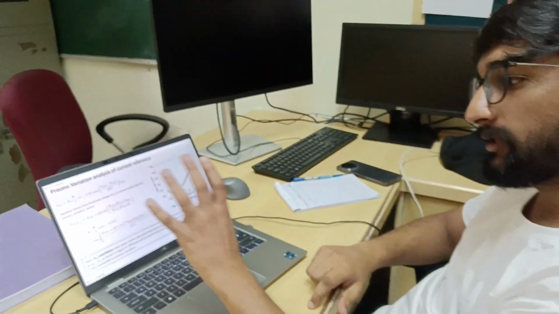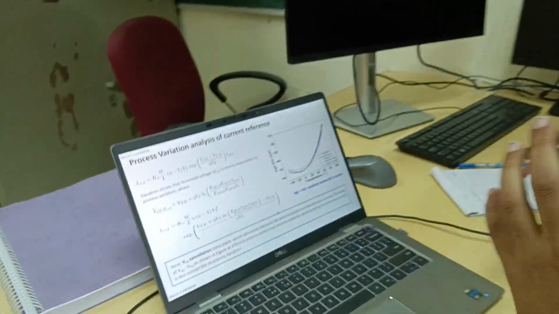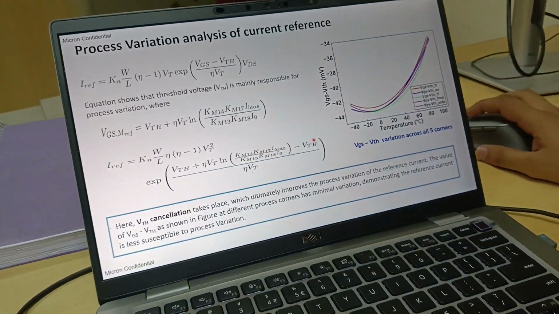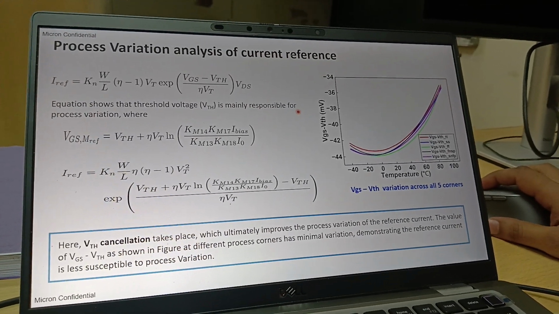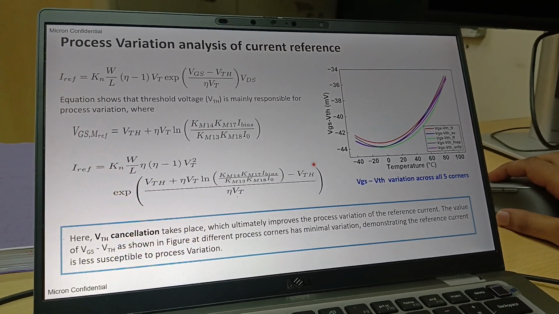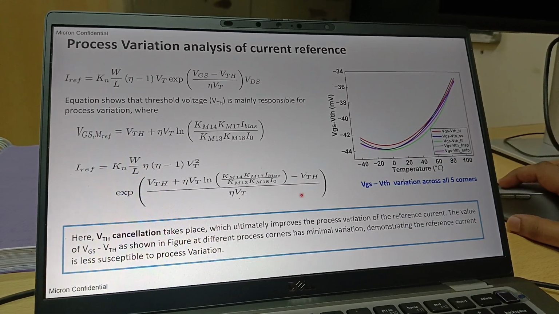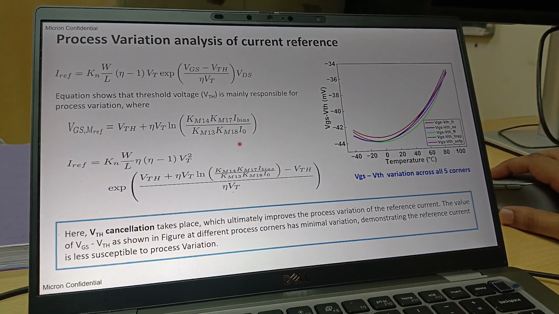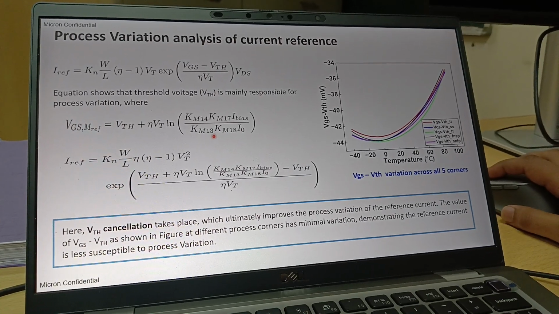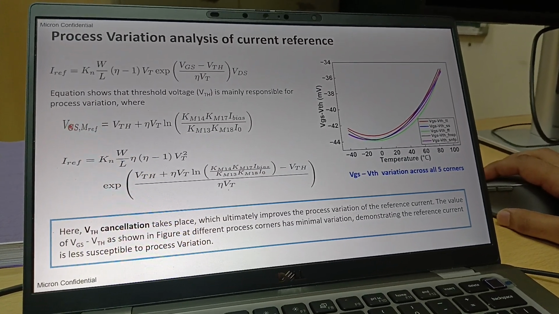Now we are talking about the process variation. How exactly do we analyze the process variation? As we all know, the threshold voltage is mainly responsible for process variation. If we are somehow able to reduce this VTH variation, then the IREF that we are getting is process independent, right? But at the same time, here we have control over VGS also.